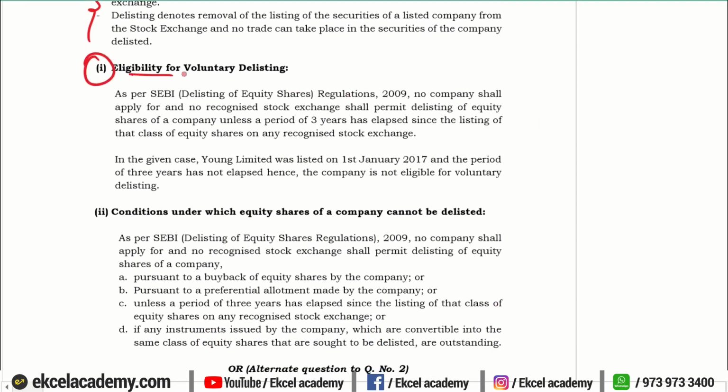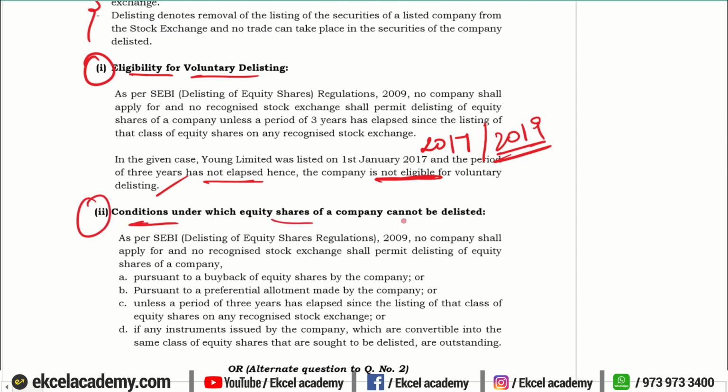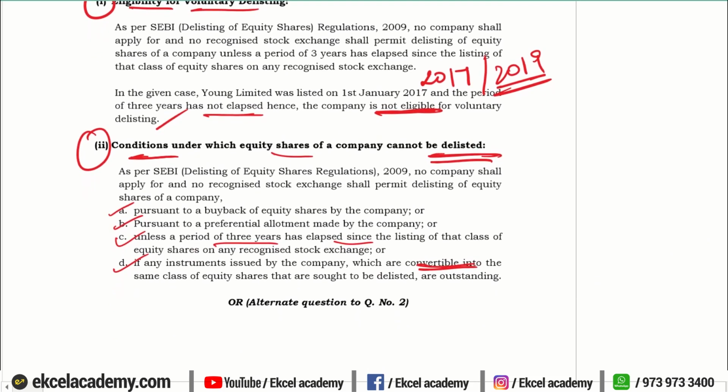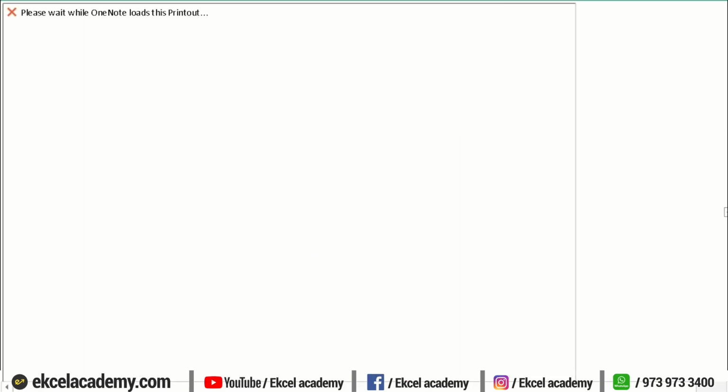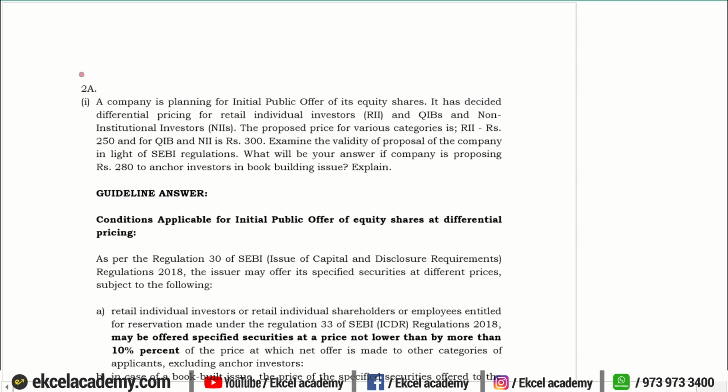So first, they have asked you about the eligibility. We know that you can be eligible only after the period of 3 years has elapsed since you are listed. In this case, the company was listed in 2017. In 2019, the 3 years period has not elapsed. Therefore, it is not eligible for voluntary delisting. Second question, what are the conditions under which the equity shares cannot be delisted? So mention the points: pursuant to buyback, pursuant to preferential allotment, unless a 3 years period has elapsed, or any instruments which are convertible that are still pending. Even in that case, you are not allowed to delist your securities. So mention the provisions.